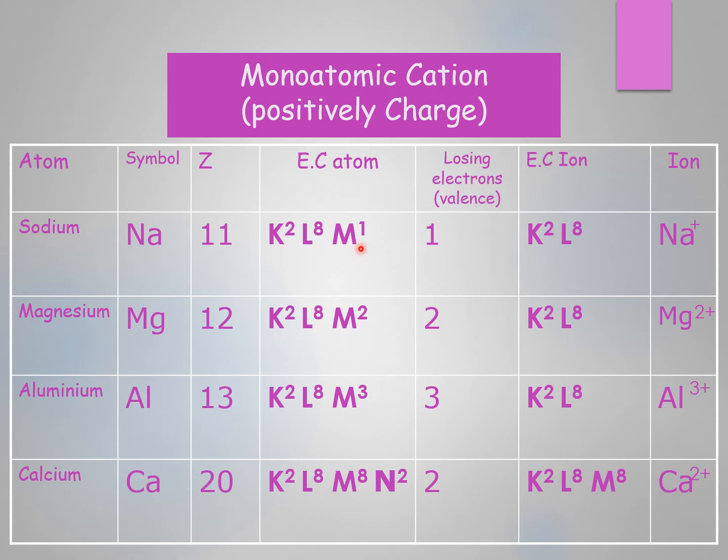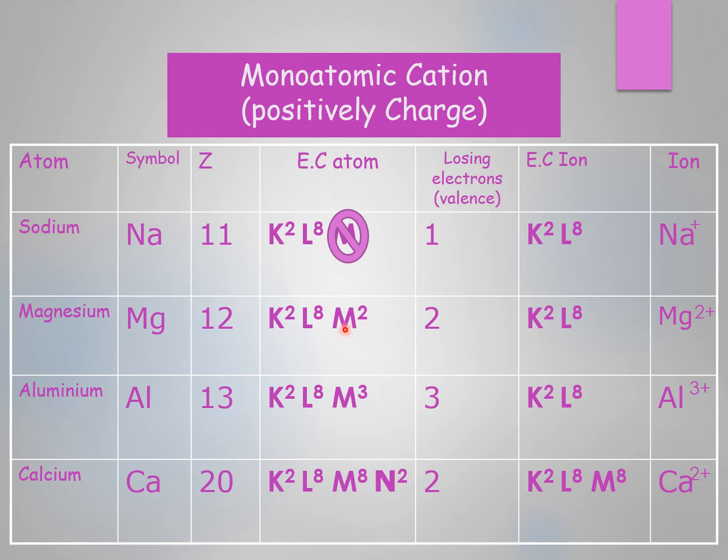In order to be saturated, this sodium atom, which has one valence electron, tends to lose one electron to achieve its octet rule and become a sodium ion with electron configuration K2L8. To determine the charge or symbol of this ion, it will be Na+.